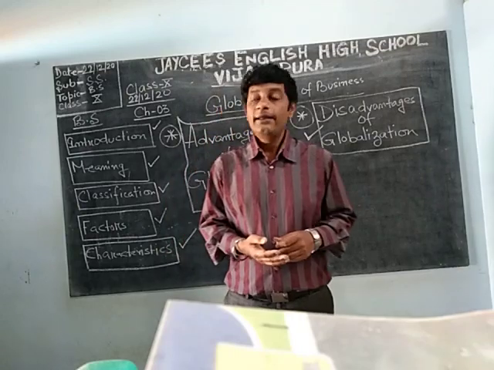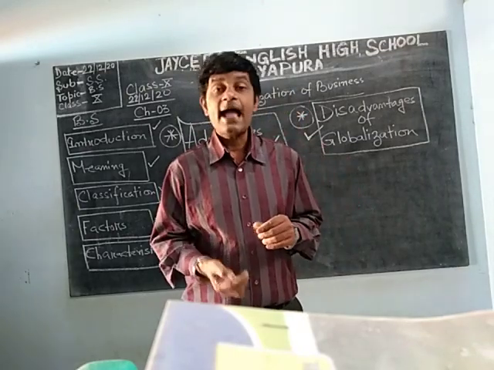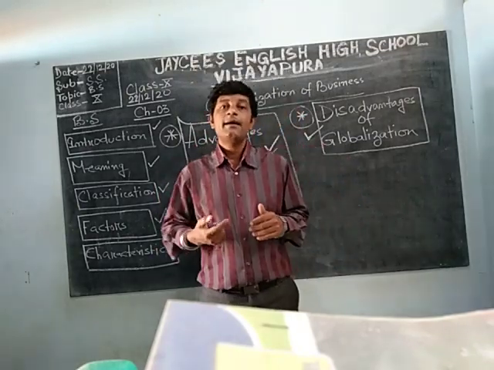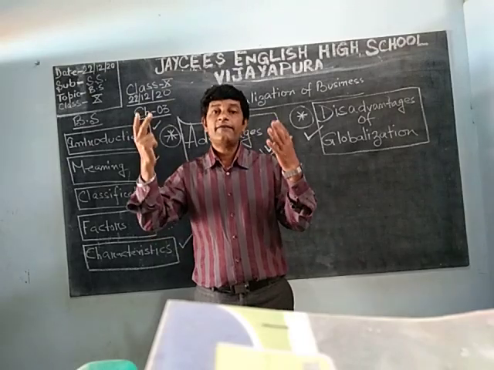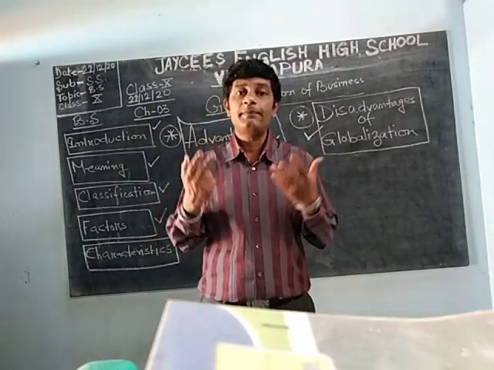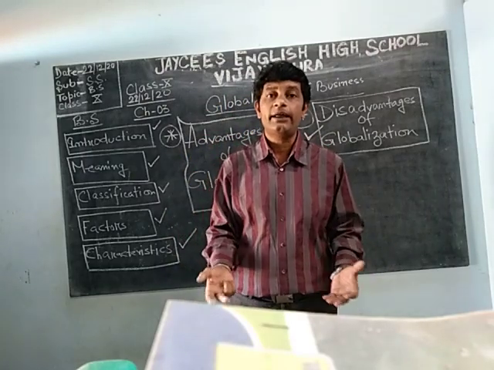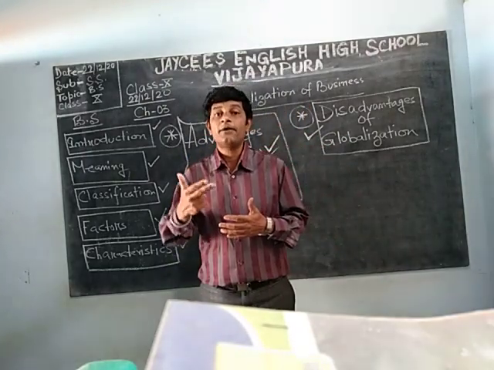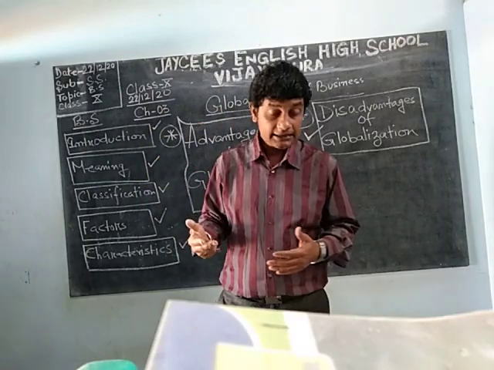What happens if I don't know that I am having that disease, but I am traveling to other countries for the sake of my business? What will happen when I reach that country? It will get spread from one person to another.